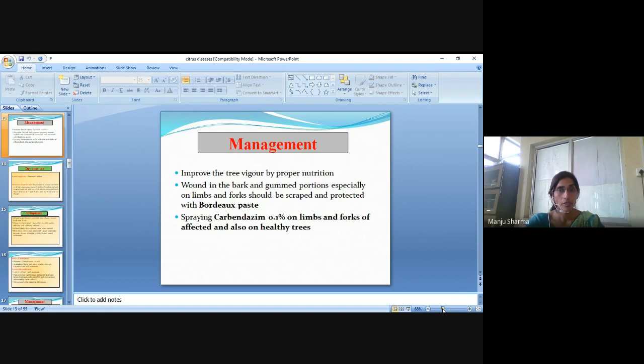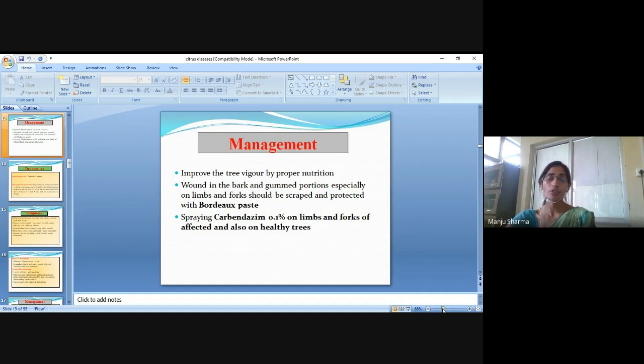Management: improve the tree vigor by proper nutrition. Tree vigor means the capacity of the plant to show its potential.